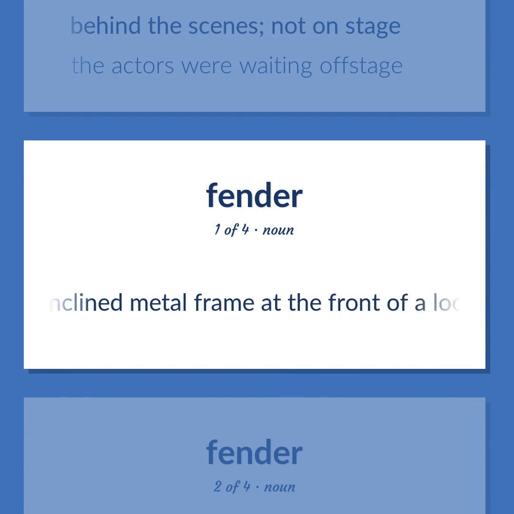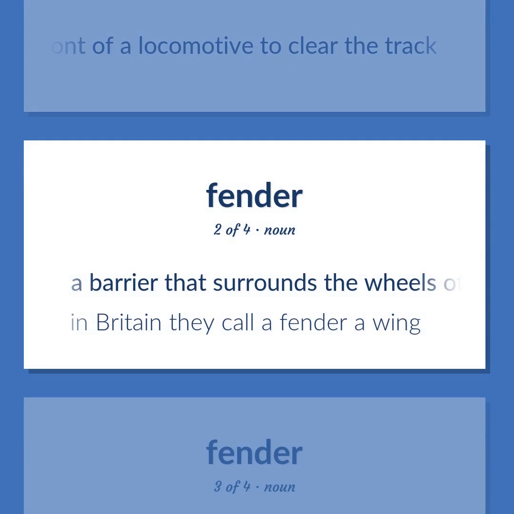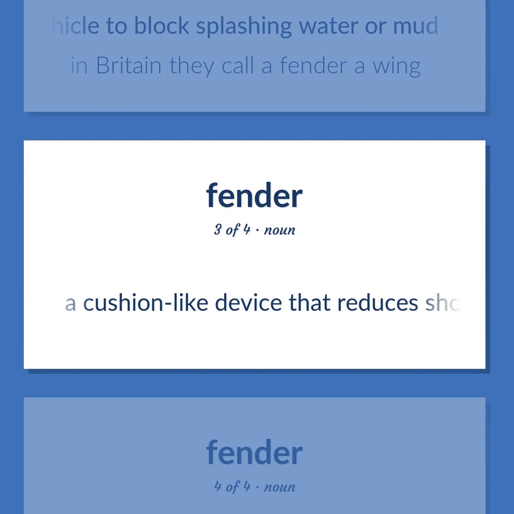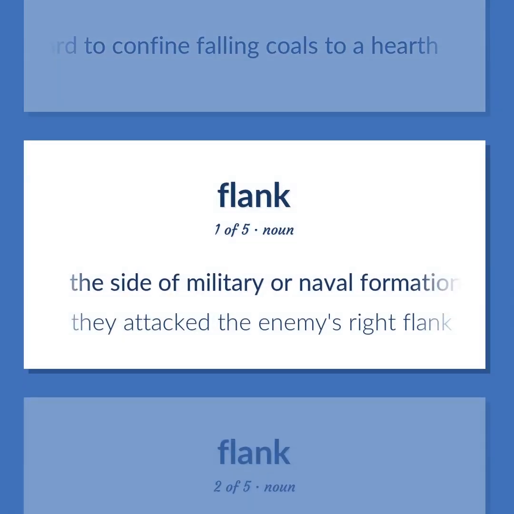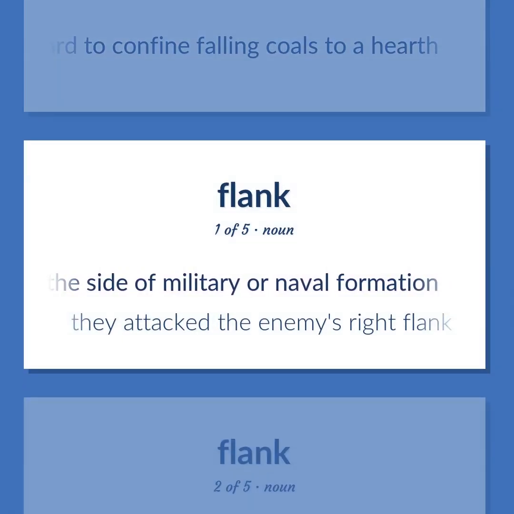An inclined metal frame at the front of a locomotive to clear the track. A barrier that surrounds the wheels of a vehicle to block splashing water or mud. In Britain they call a fender a wing. A cushion-like device that reduces shock due to an impact. A low metal guard to confine falling coals to a hearth. The side of military or naval formation. They attacked the enemy's right flank.